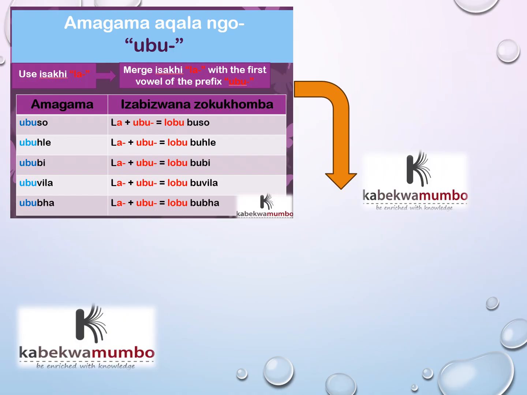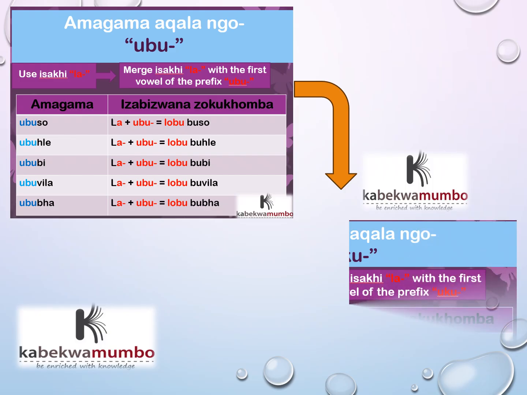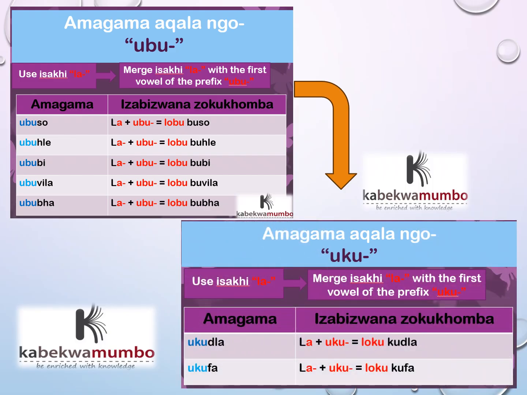La plus ububi, lobububi, this evil. La plus ubuvila, lobubuvila, this laziness. La plus ububa, lobububa, this poverty. La plus ubuchwepheshe. Ubuchwepheshe is what? Yes, it is technology. Then it will be lobubuchwepheshe. Siyayibona le ndaba.